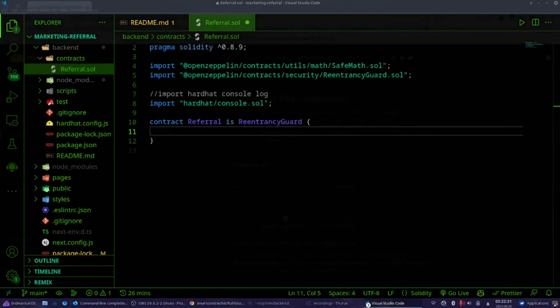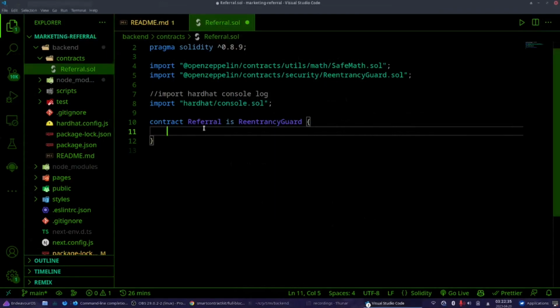So what do I want? I want to start by using SafeMath. Yeah, using.